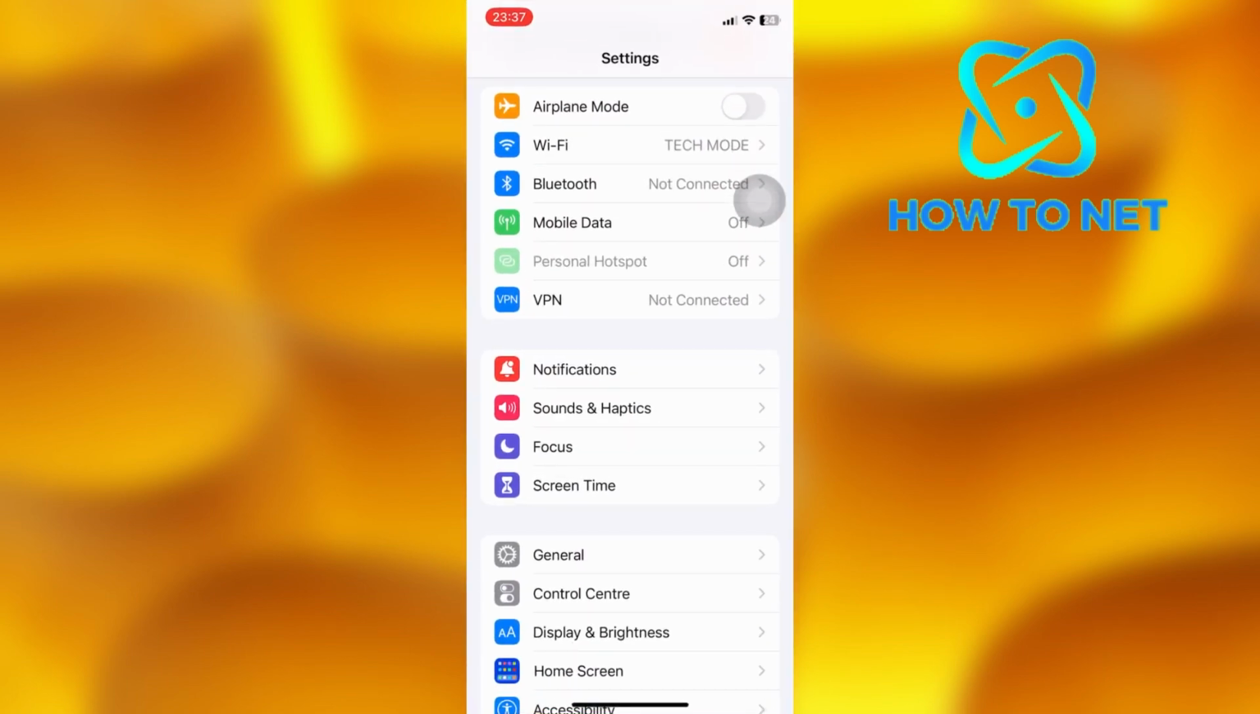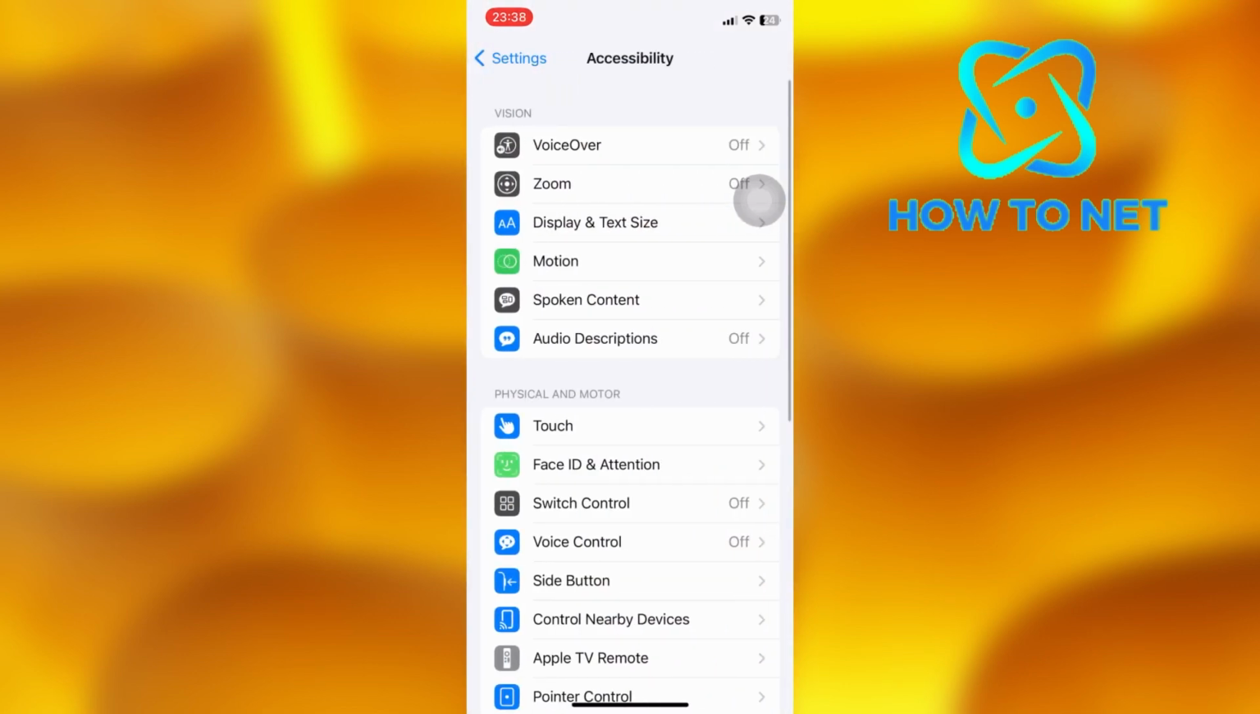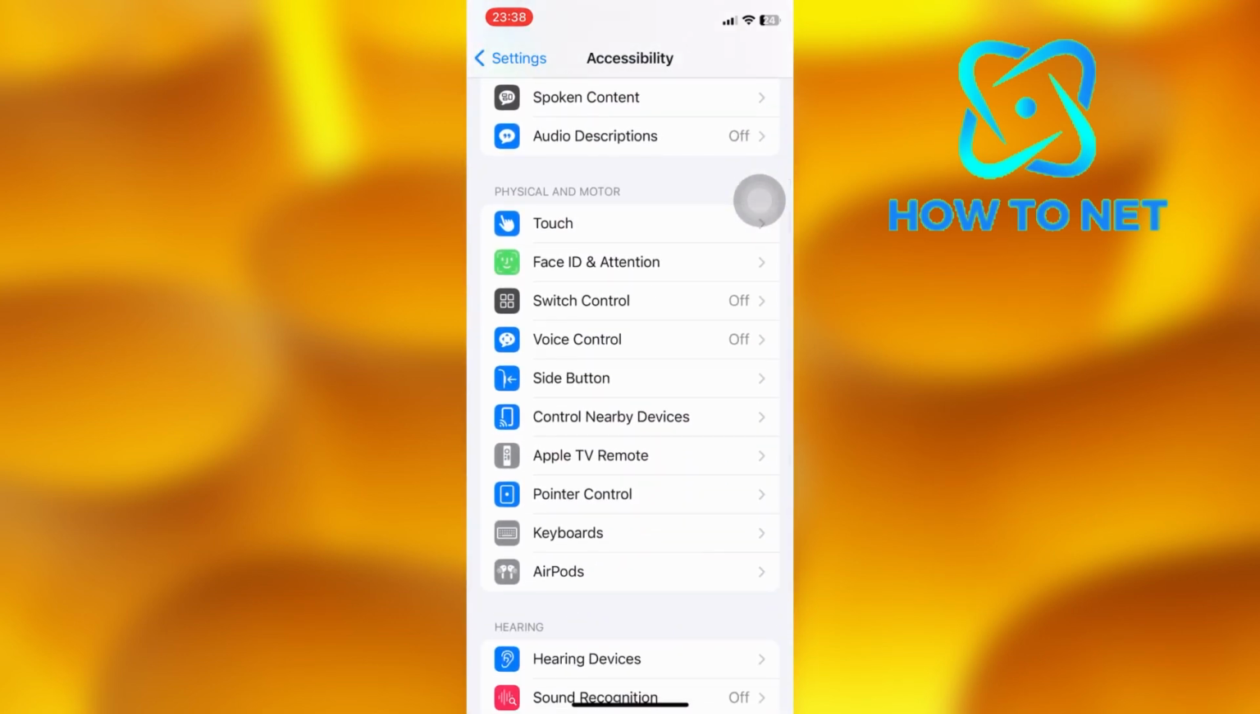On the settings page, scroll down onto the option of accessibility. Then head into the section of physical and motor. In this section, select the second last option of keyboards.